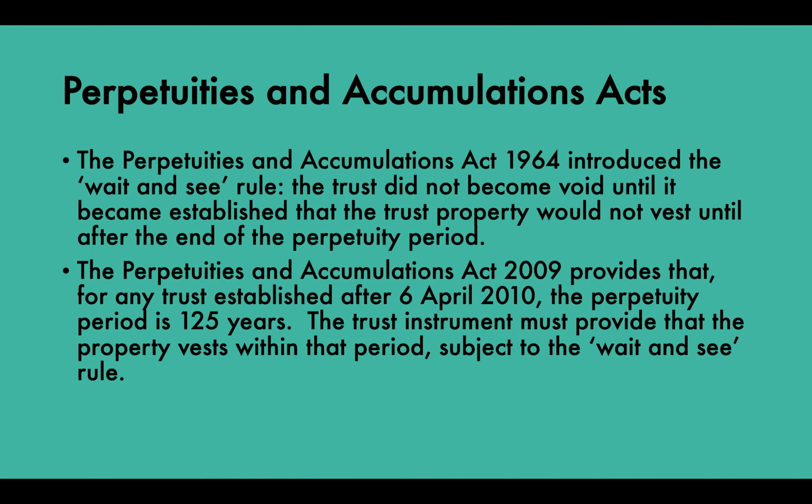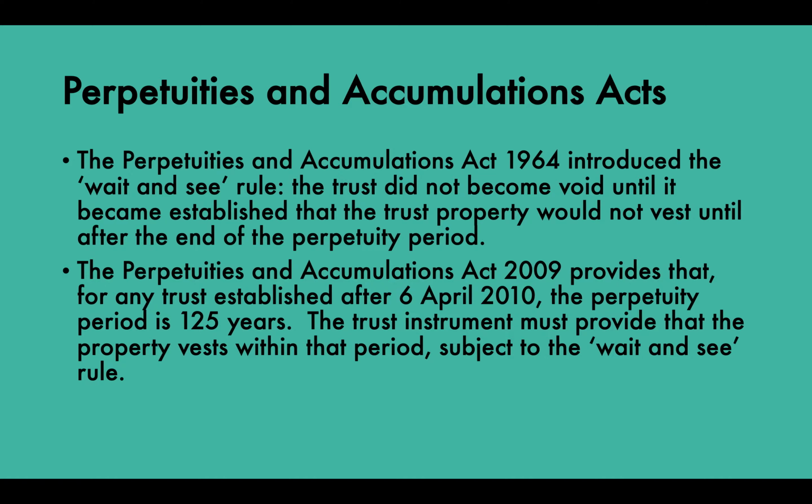If you haven't seen my previous video, I would recommend you check that out because this video really does lead on from it. As I said, the Perpetuities and Accumulations Act 1964 introduced the wait and see rule. The trust did not become void until it became established that the trust property would not vest until after the end of the perpetuity period. So for any trust established after 1964, there is a wait and see rule, and this rule means the trust does not become void until the perpetuity rule is exceeded.